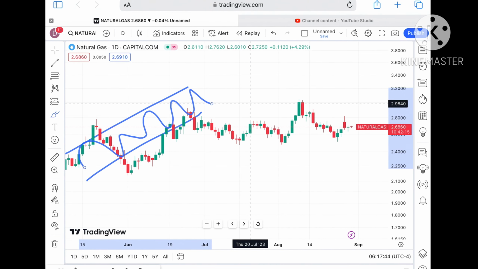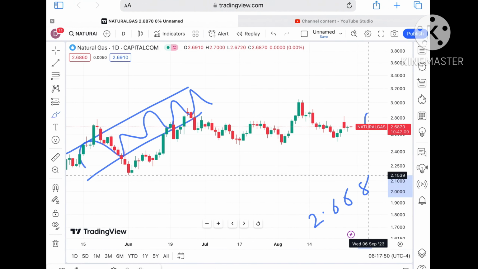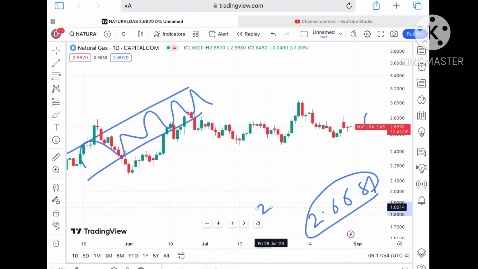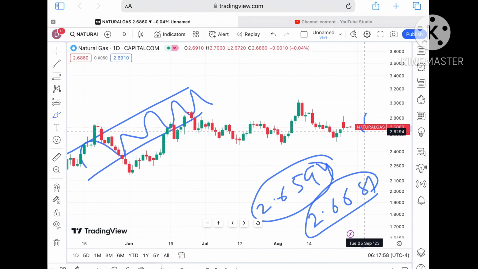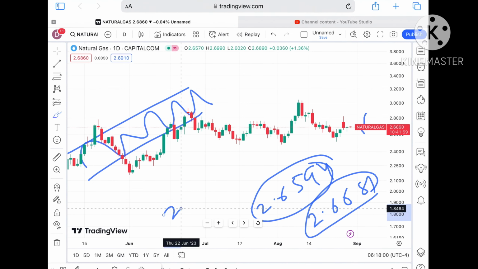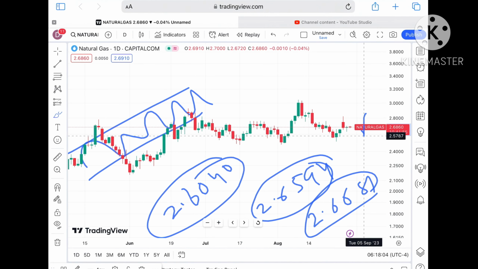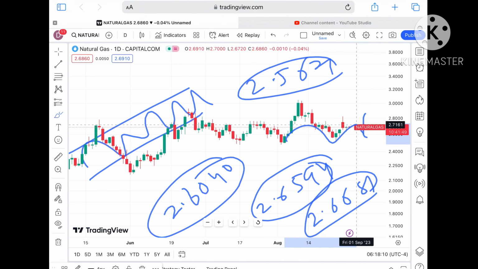Okay, so suppose the price doesn't sustain, what you can see is it will go towards its next support of $2.6681, and if the price falls below that level, we can see it will touch a level of $2.6594. Okay, if the price falls below this level, then chances of going towards $2.6040 are there. Okay, and once it starts falling below this level, a further fall we can see towards a level of 2.56 to $1. Keep that in mind because there is a pattern forming.